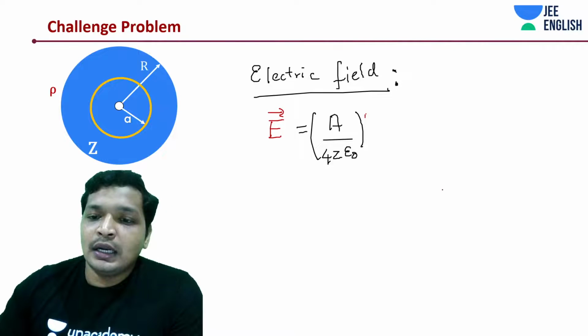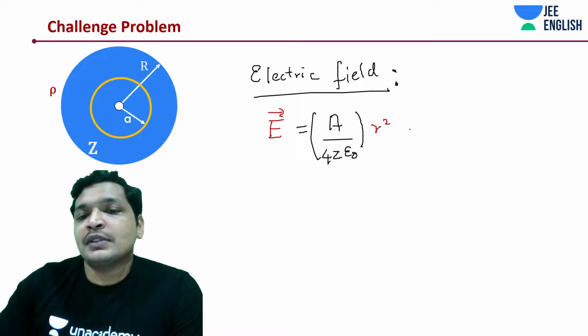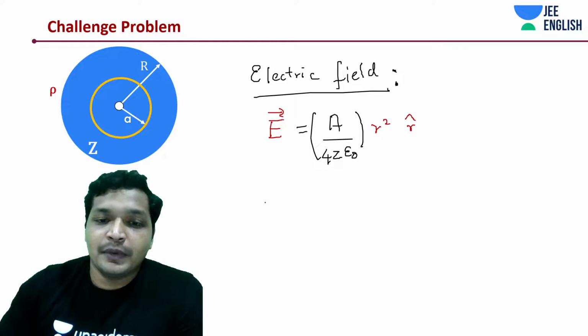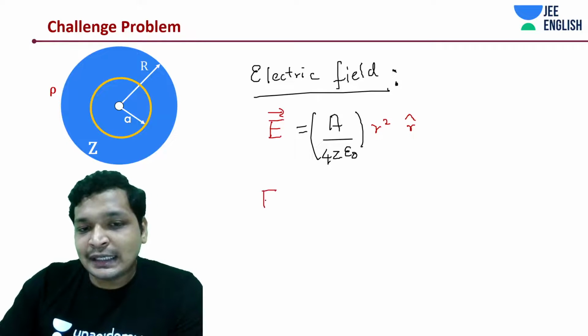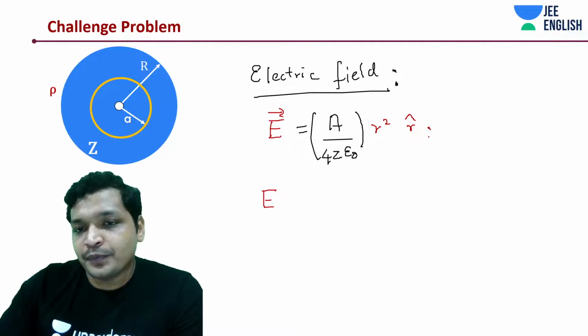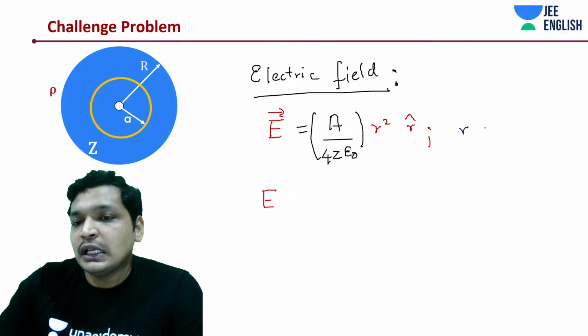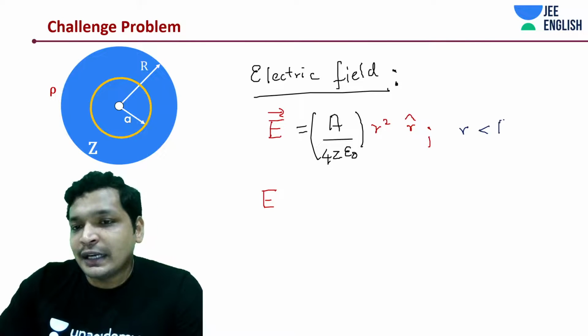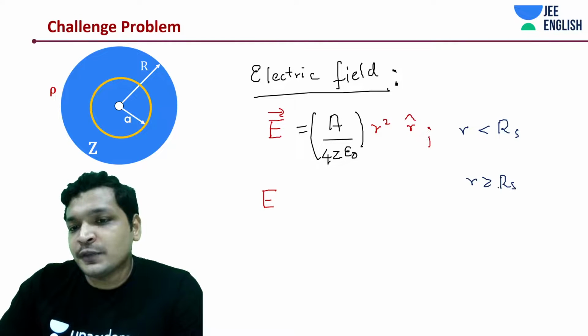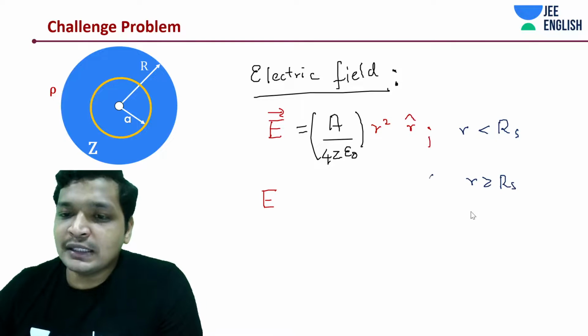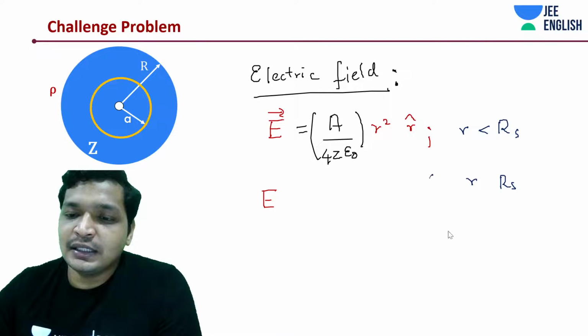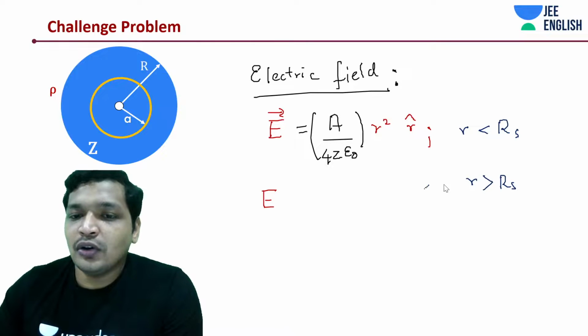And what I'm saying is, this is the electric field for R less than the radius of the sphere. For R greater than the radius of the sphere, it would just behave like some charge has been placed at its center. Alright, that is it.